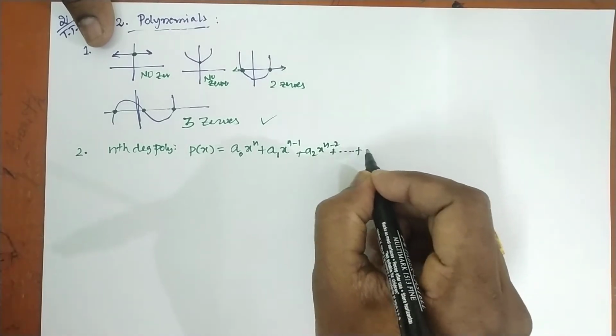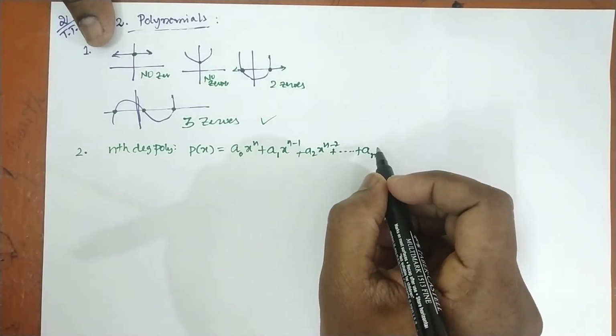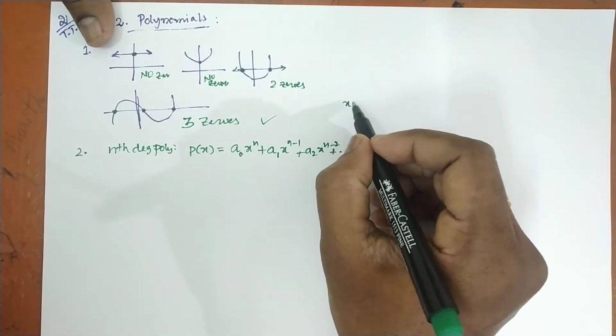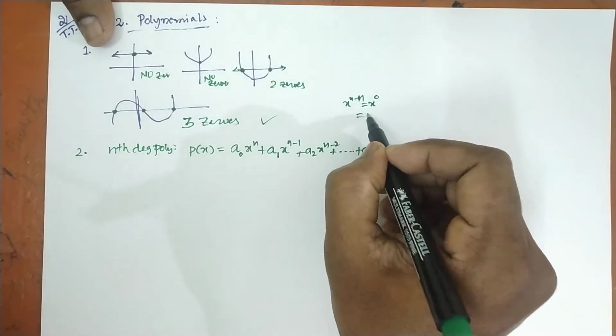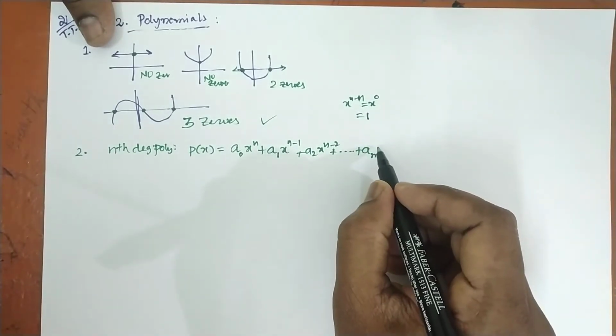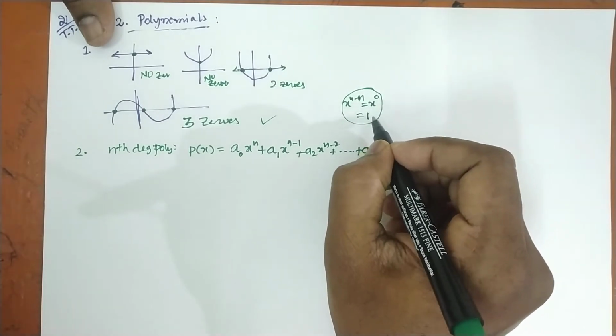If you keep on writing, an x power n minus n is x power 0, which is equal to 1. So that is why I am not going to write it. And because of this, the degree of any constant is 0.